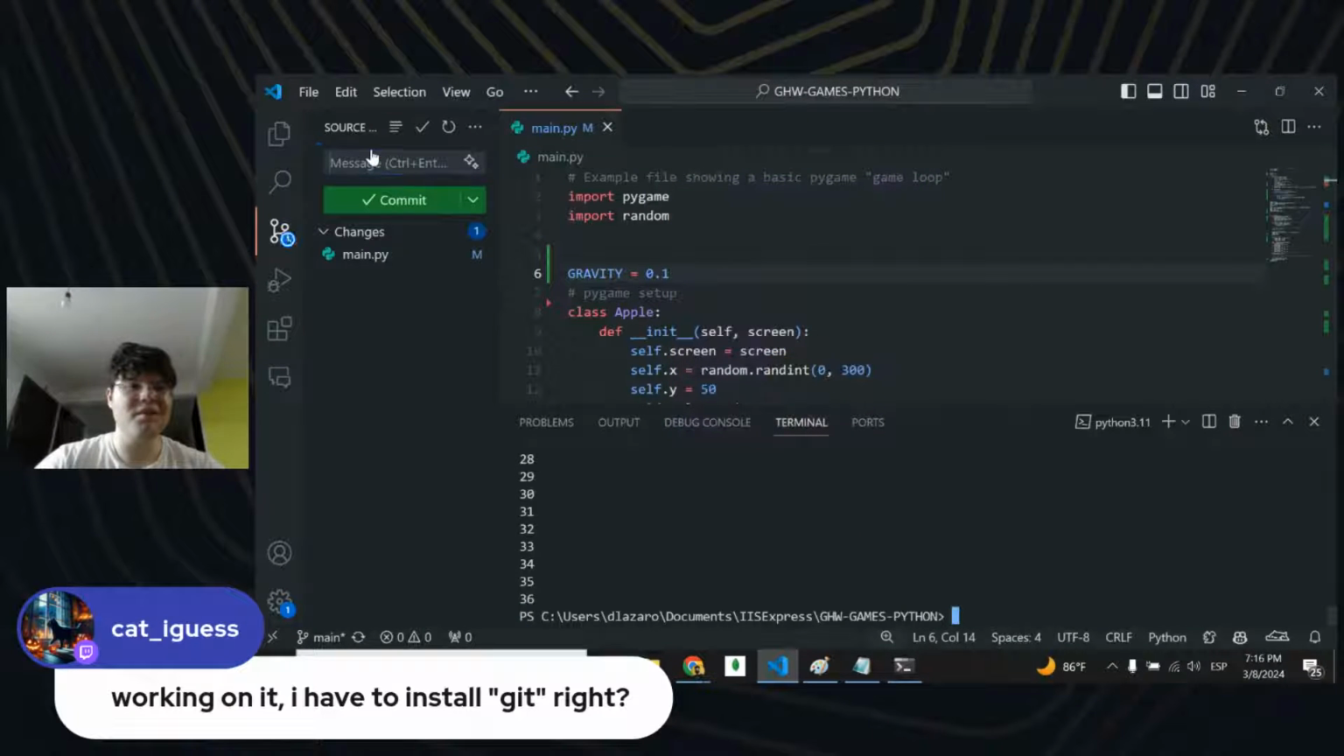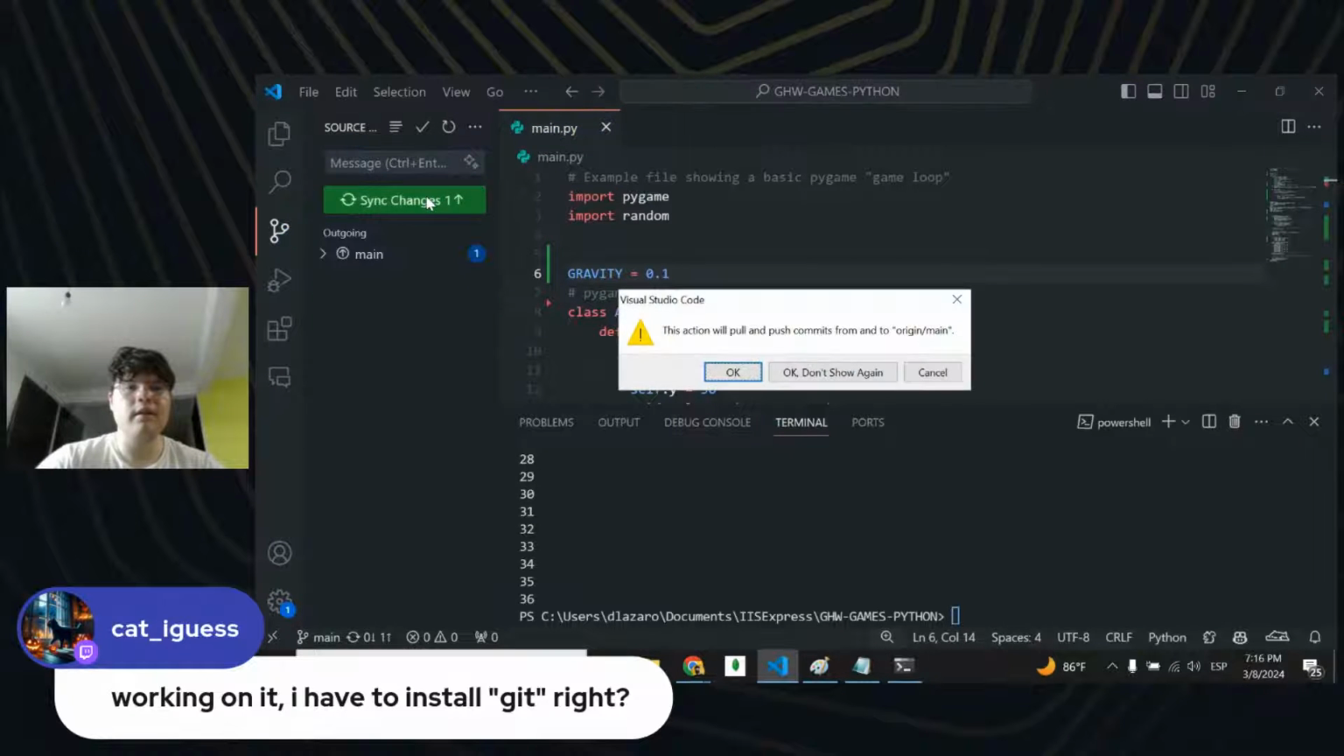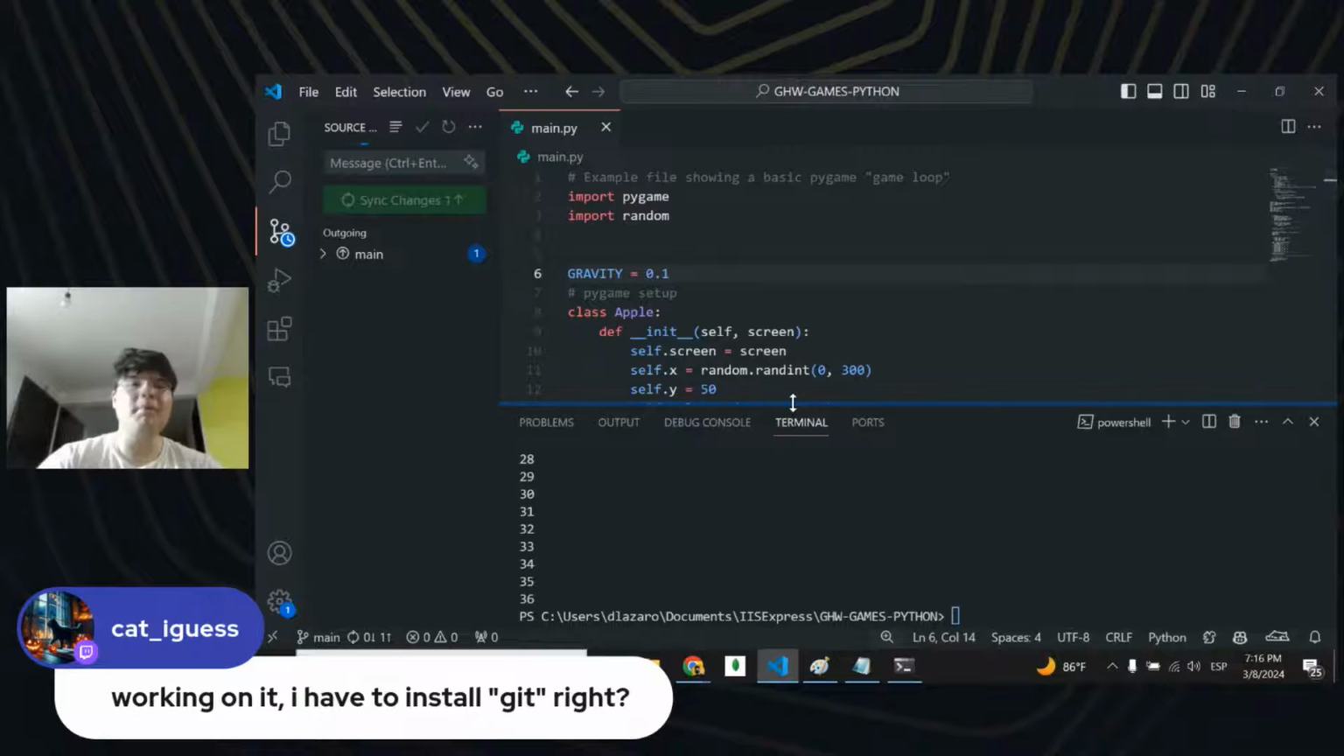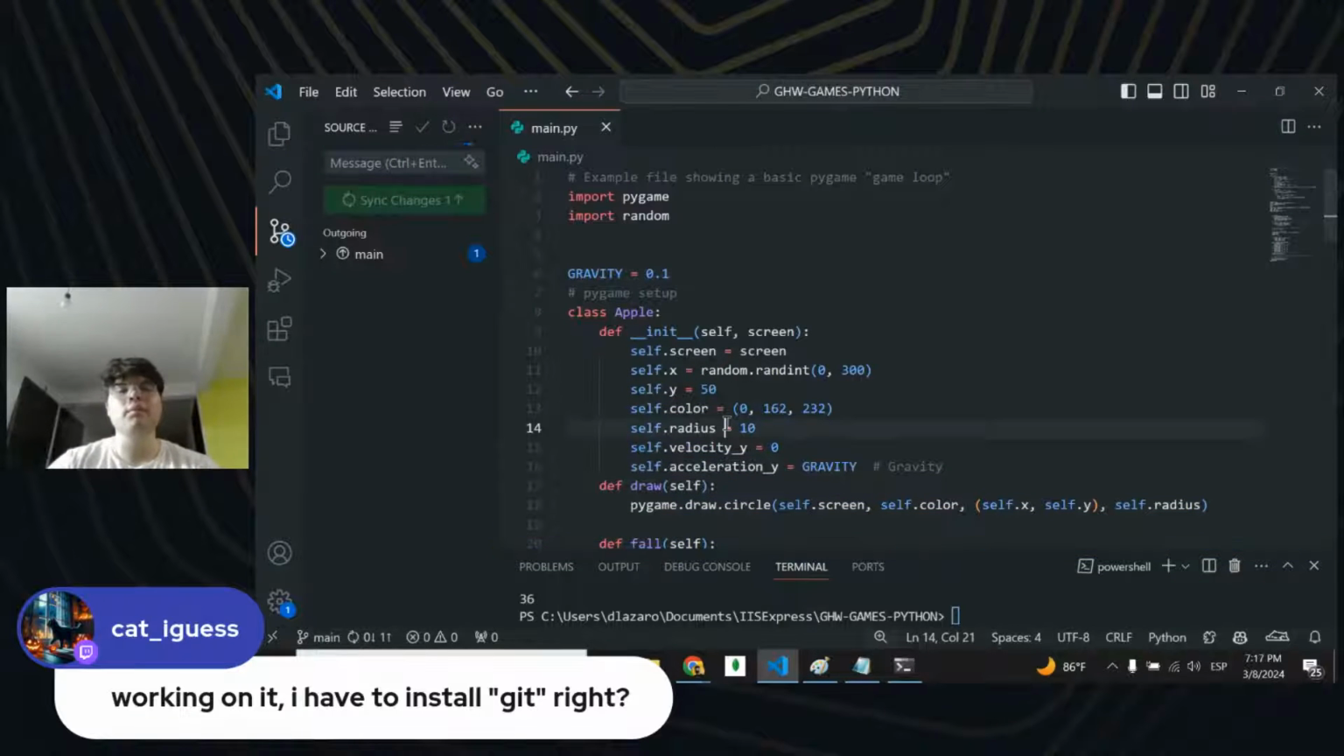Let me commit my changes so you can have the code of the falling apples. So, falling apples working. Let me commit that. And if you have any doubts, let's just try to see what we are doing.